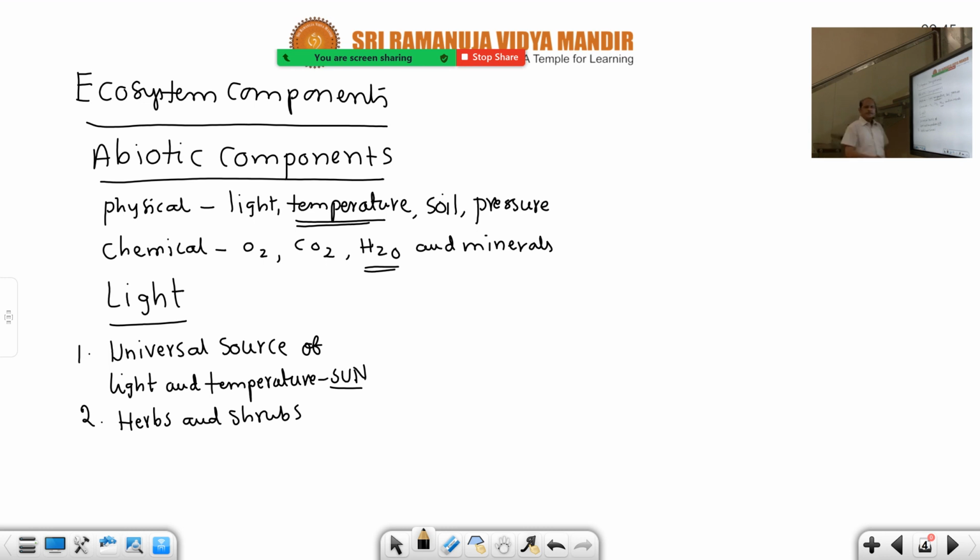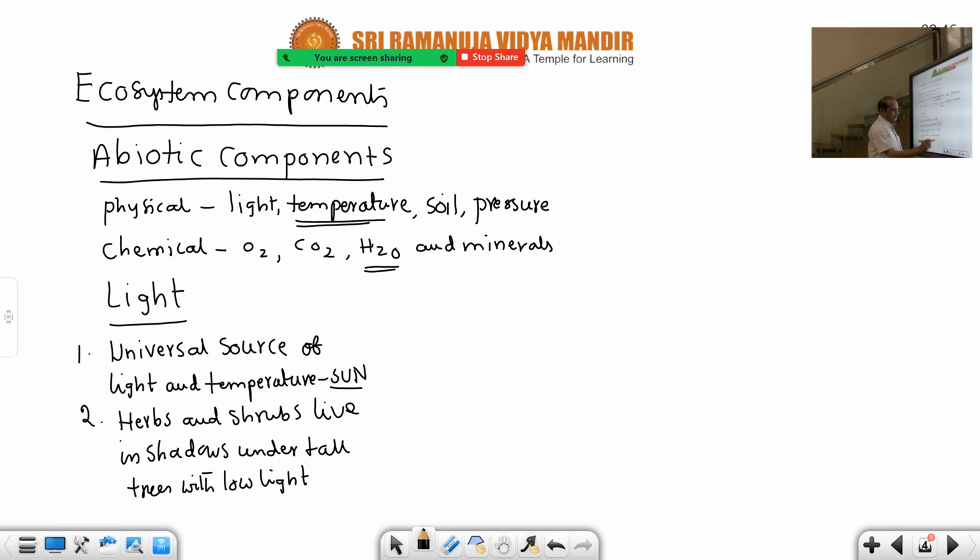So herbs and shrubs live under low light conditions, in shadows under tall trees. This should be mentioned.